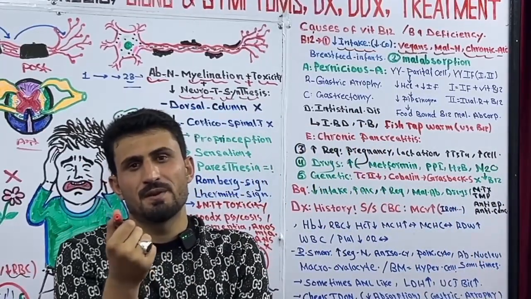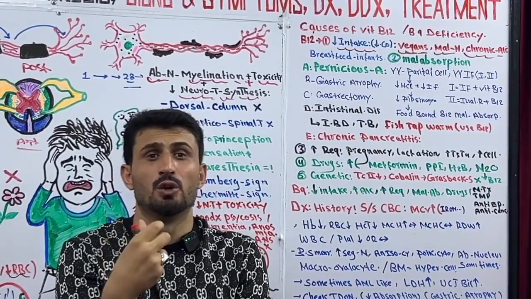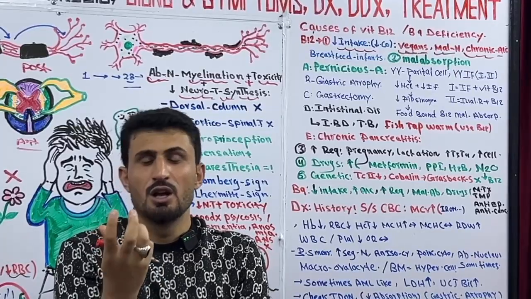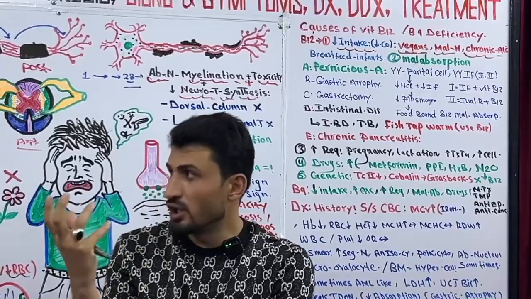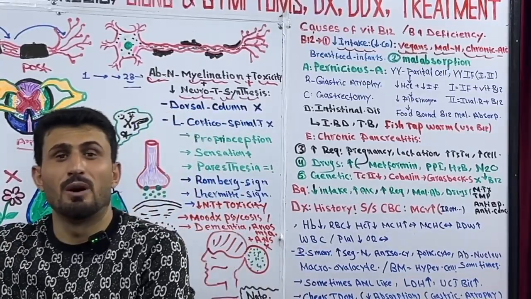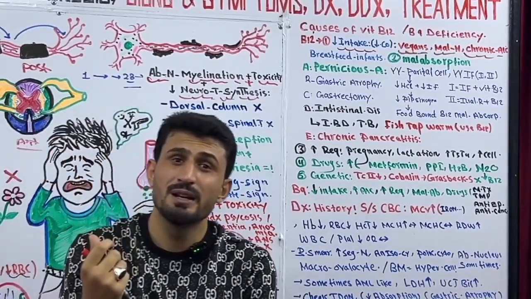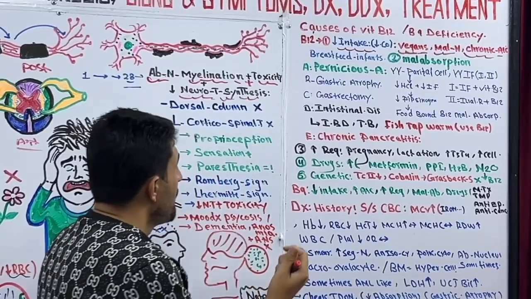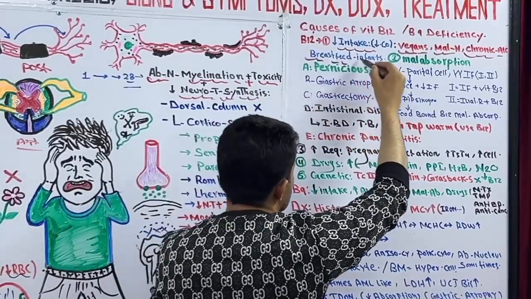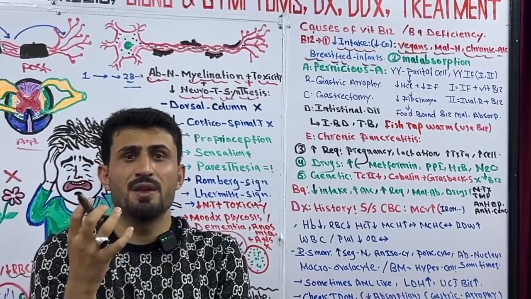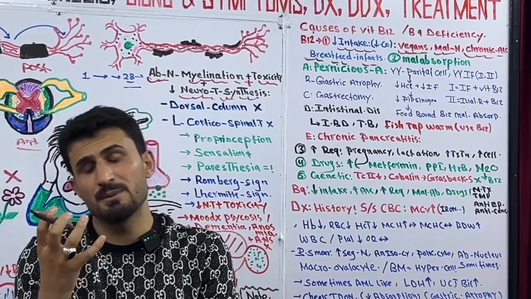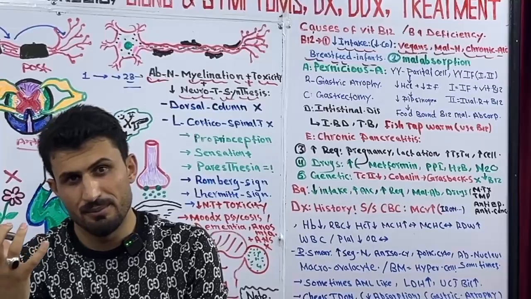Chronic alcoholism means that they use alcohol for long periods, because using alcohol for a long period disturbs the metabolism of vitamin B9 and vitamin B12. Got it? Plus, breastfed infants, whose mothers don't have enough vitamin B12 stored in their bodies.